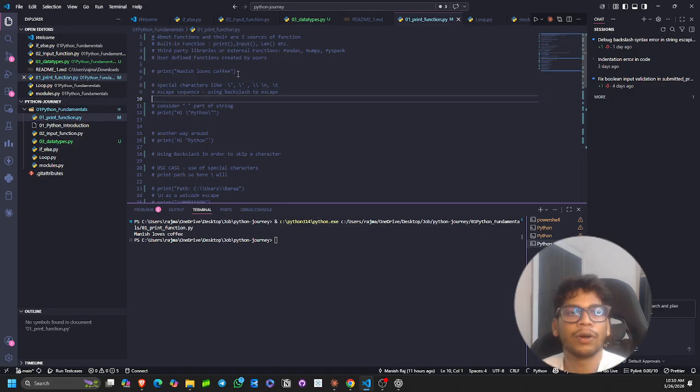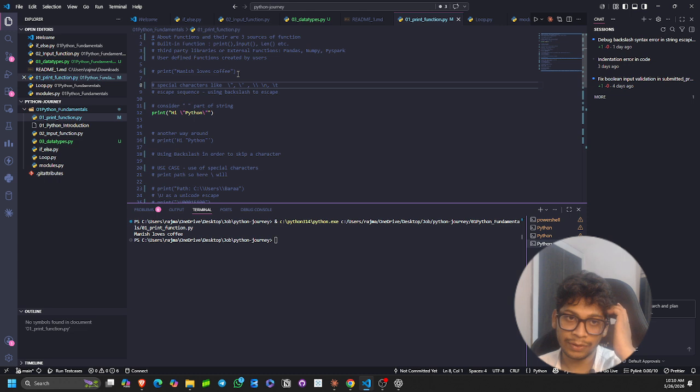Now coming to a very important topic: escape characters, how to escape characters. For escaping characters we will be using the backslash. Sometimes we want to use a comma and, let's say, double quotes in our string. But as I have explained, double quotes are used to set a boundary.